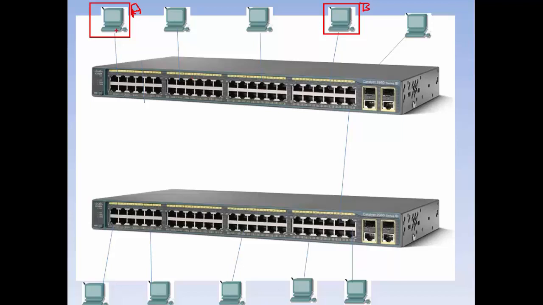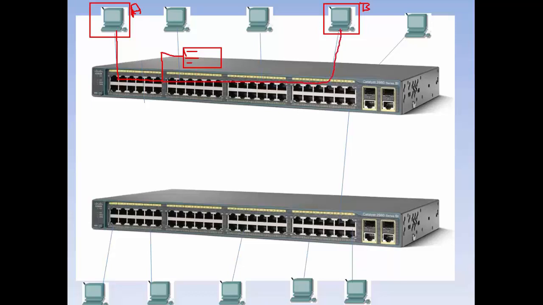So when any packet starts from here to this switch, it will check for the destination MAC address in the database. If it finds the destination MAC in its MAC database, then it will directly communicate with only that particular device.